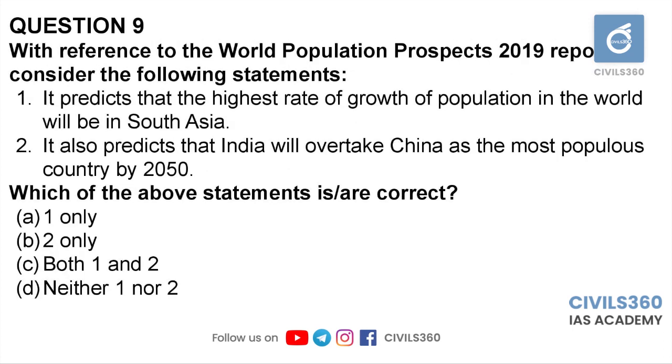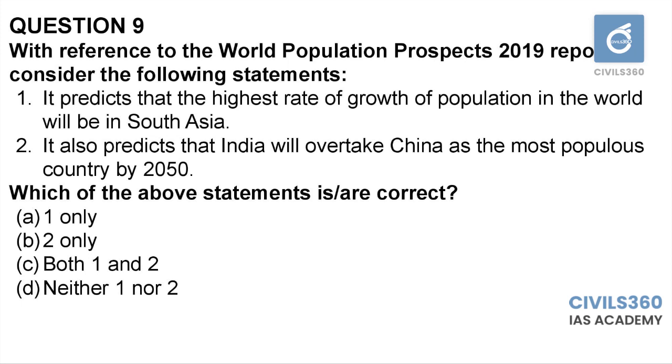Question number 9. With reference to the World Population Prospects 2019 report, consider the following statements. 1. It predicts that the highest rate of growth of population in the world will be in South Asia. 2. It also predicts that India will overtake China as the most populous country by 2050. Which of the above statements is or are correct? 1 only, 2 only, both 1 and 2, neither 1 nor 2.